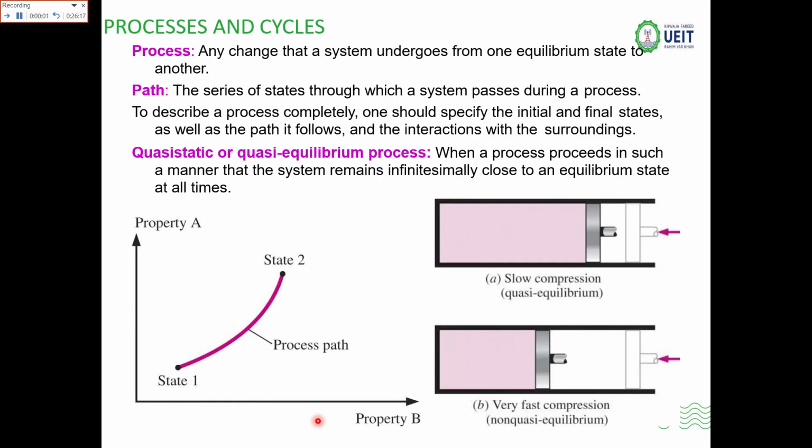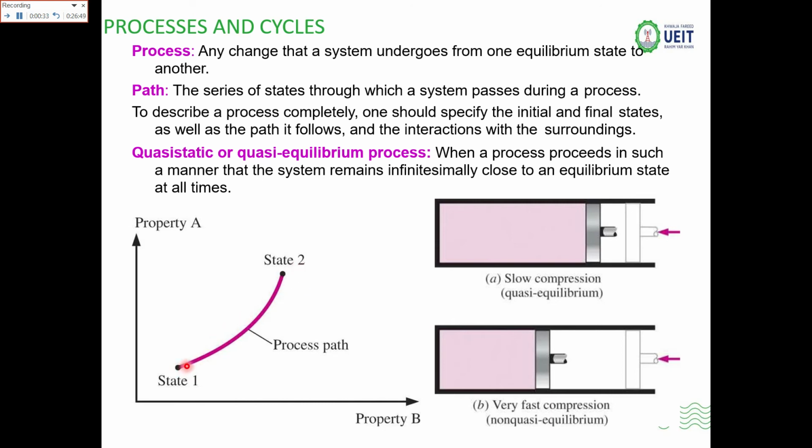Now we have the processes and cycles. What is basically a process? Any change that a system undergoes from one equilibrium state to another equilibrium state is known as the process. Here in this diagram there is a property on the y-axis and a property on the x-axis. Like this property could be temperature, volume or pressure. Now that is state number 1 and this is state number 2.